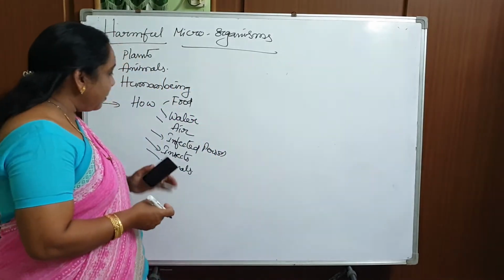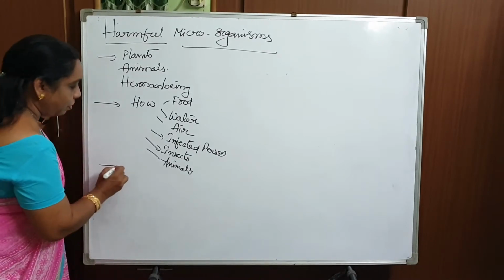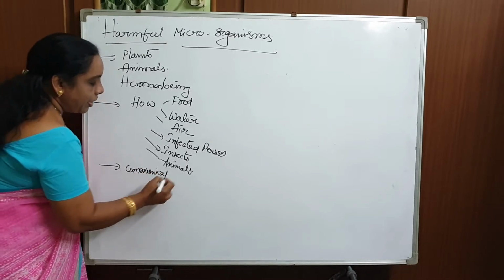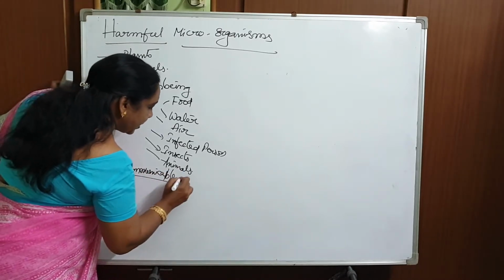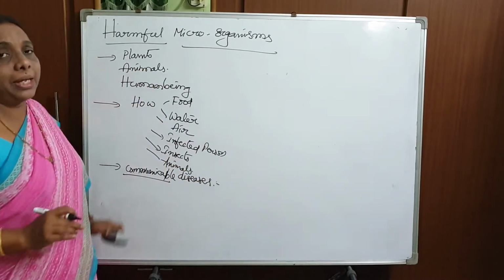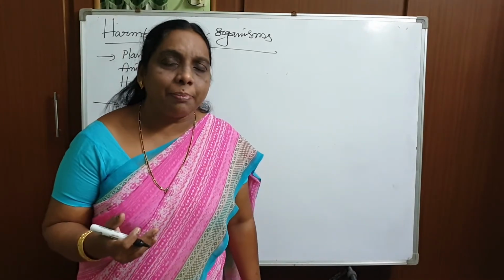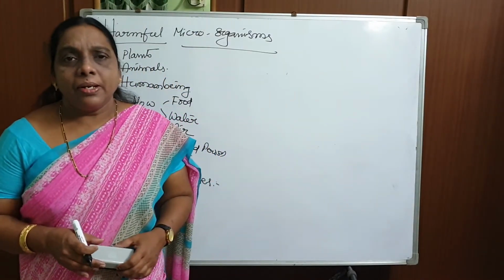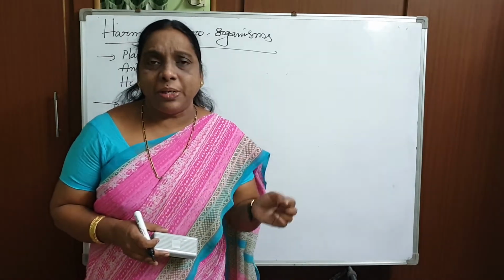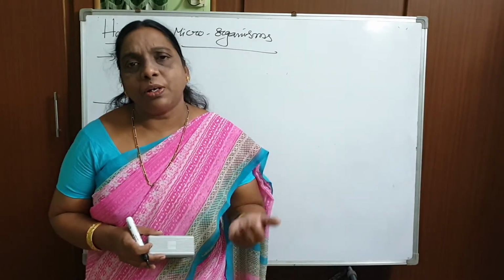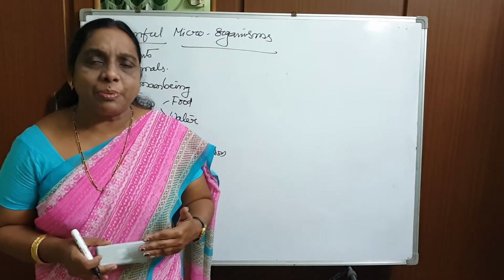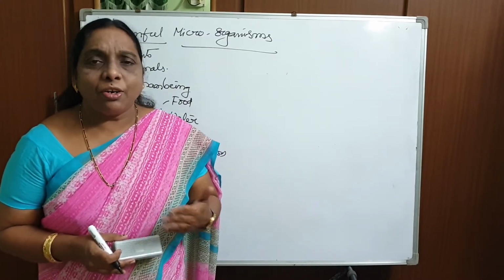The next one, you have to discuss a short note on communicable diseases. When discussing this, diseases are of two types. One is communicable diseases, and the second type is called non-communicable diseases. When a disease is spreading from A to B, person to person, such diseases we call communicable. When diseases do not spread from A to B or person to person, such diseases we call non-communicable diseases.